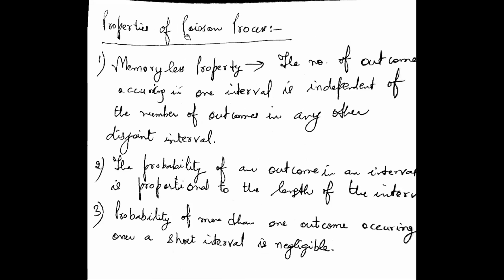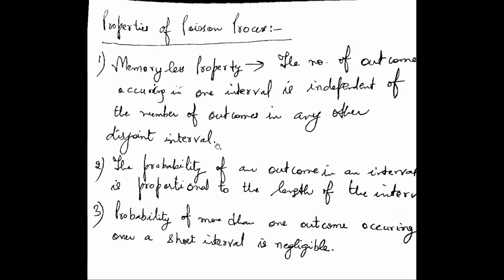We have already known what a Poisson process is, where the random variable counts over a specified interval of time. Certain properties the process must have. The first property is the memoryless property. The number of outcomes occurring in one interval, as I took the example of 1 second, 2 seconds, and 3 seconds, and so on, is independent of the number of outcomes in any other disjoint interval.